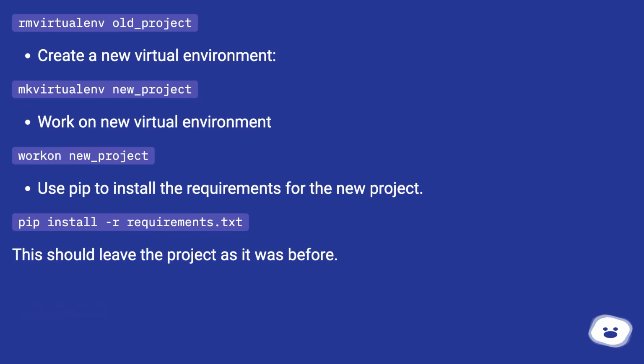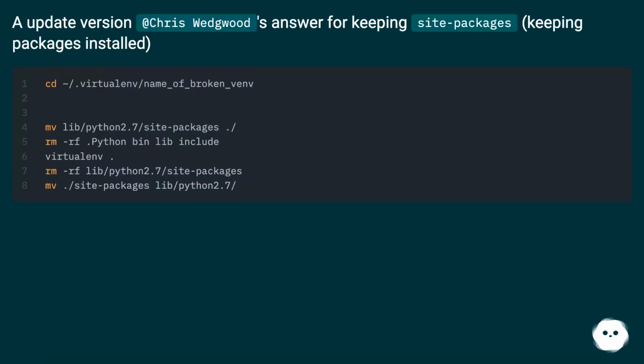Virtualenv new_project. Work on the new virtual environment: workon new_project. Use pip to install the requirements for the new project: pip install -r requirements.txt. This should leave the project as it was before. See the update at Chris Wedgwood's answer for keeping site packages, keeping packages installed.